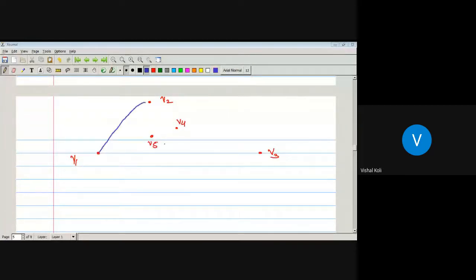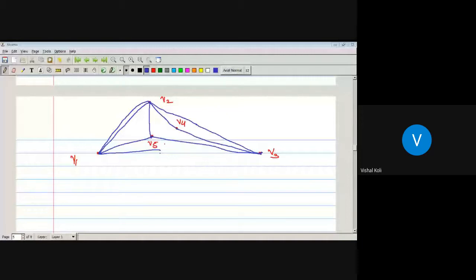This is... okay. E1, E2, E3, E4, E5. Suppose somewhere here is that one.